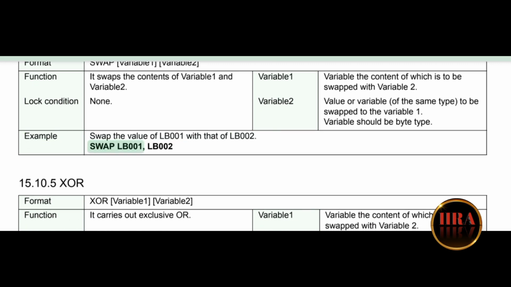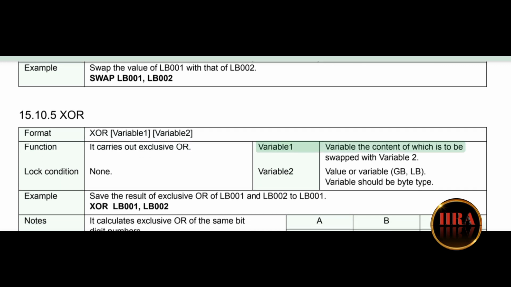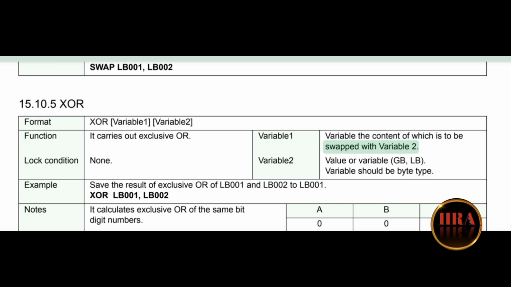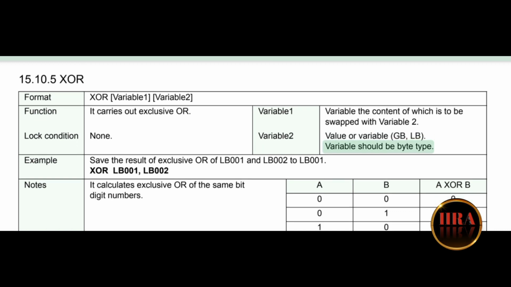SWAP LB001, LB002. Format: XOR variable 1, variable 2. Function: it carries out exclusive OR. Variable 1: variable the content of which is to be swapped with variable 2. Lock condition: none. Variable 2: value or variable, GB, LB. Variable should be byte type.